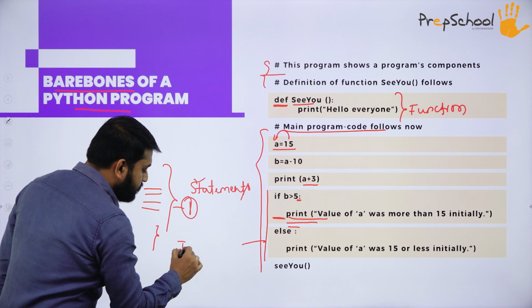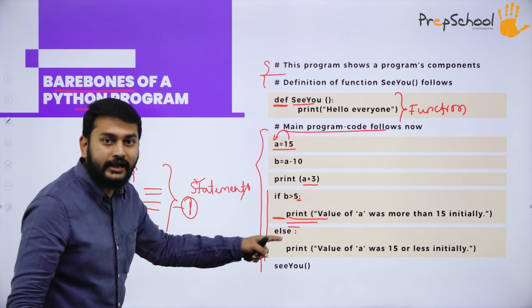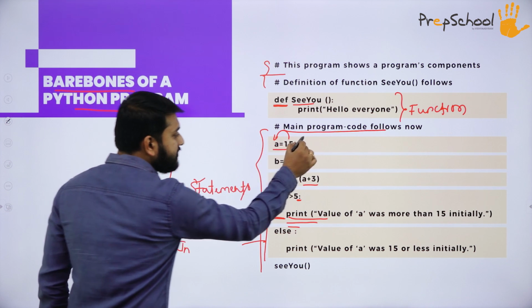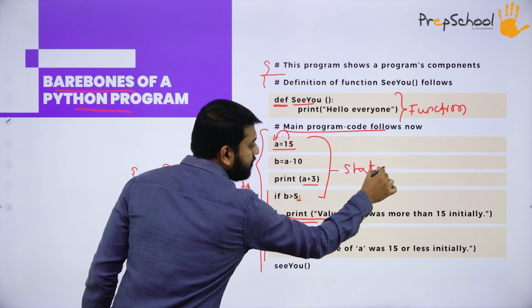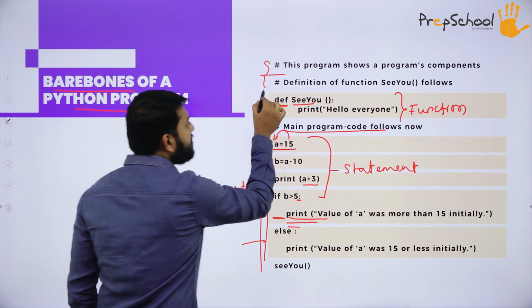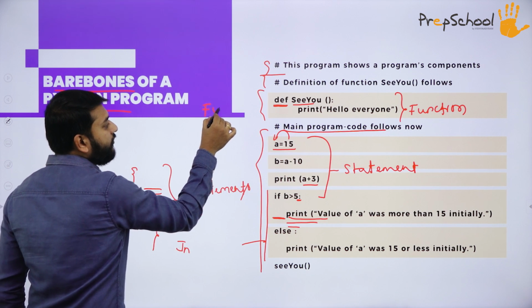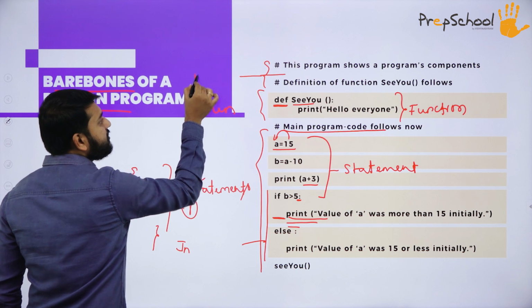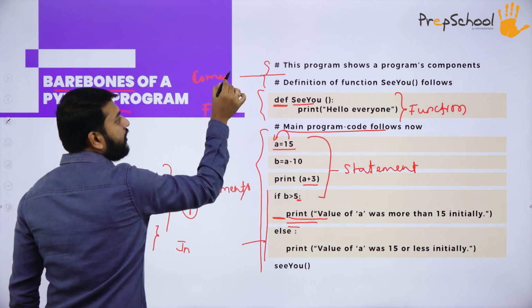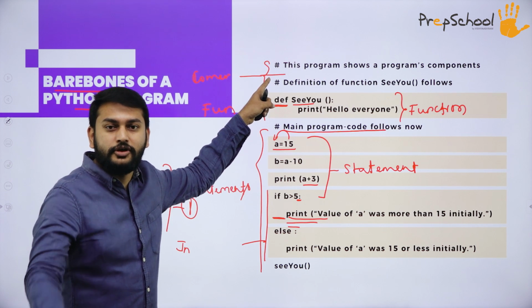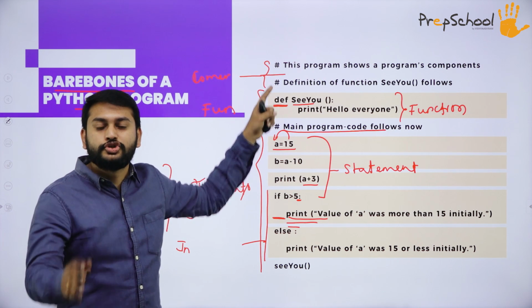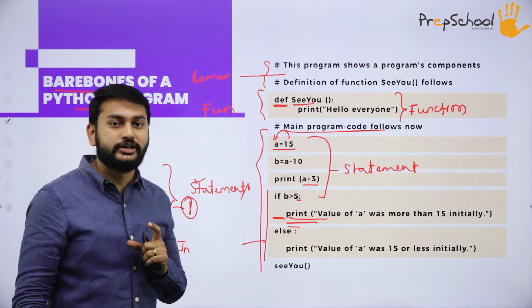I just wanted to explain this with respect to the indentation. You have to remember this with respect to the statements, this with respect to the functions, and this with respect to the comments. So guys, what do you have to remember? If you start your line with hash, you should treat it as a comment.